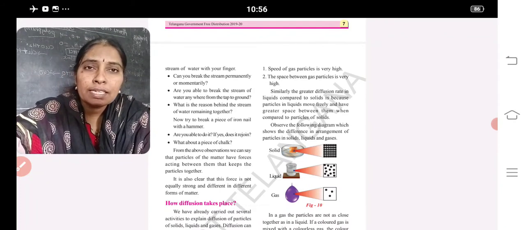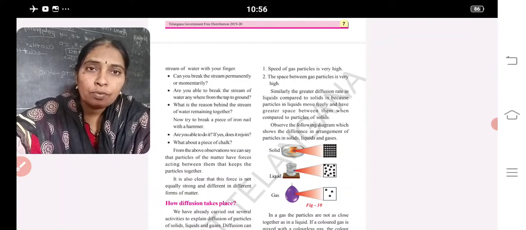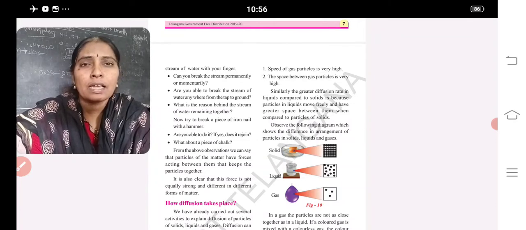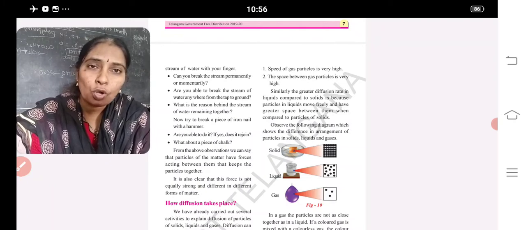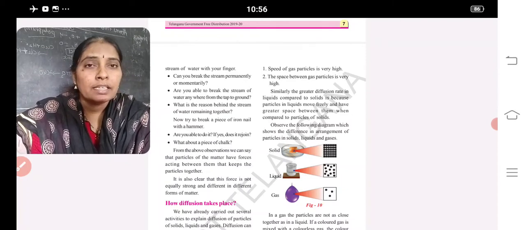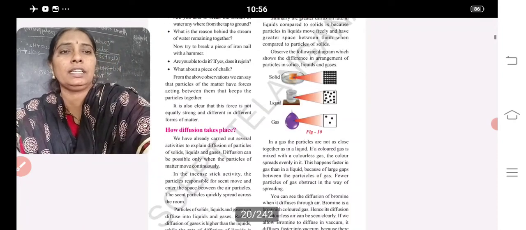How does diffusion take place? Why is the speed of diffusion, the rate of diffusion, more in gases? Because in gases there is a gap between the particles. So whatever thing enters, it moves along with those particles. That's why the rate of diffusion is more in gases compared to solids and liquids. Solids diffuse in liquids, liquids diffuse in liquids, gases diffuse in liquids as well as in the gaseous state also.